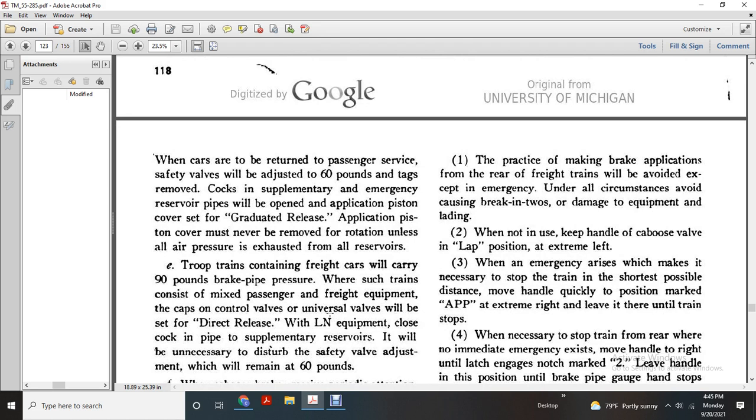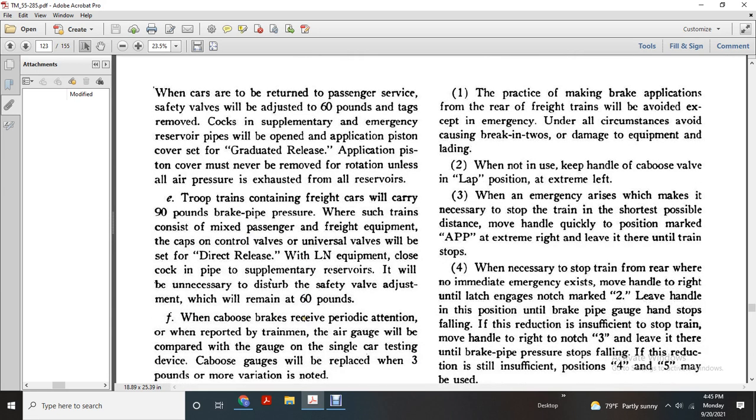The stream emergency arrival at the banks of the necessary to stop with the train when the shortest possible the distance move the handle quickly with the position marked app. Extreme right with leave until the rear train stops.